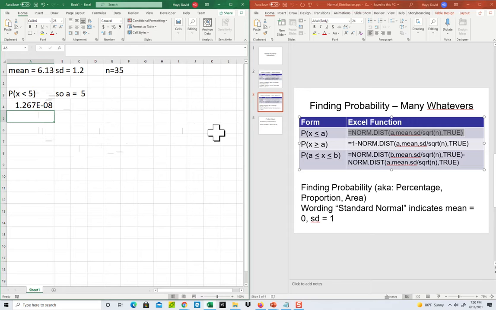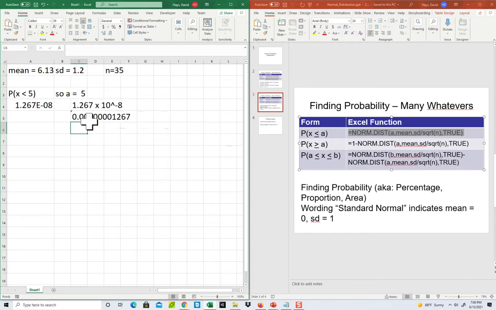Now, I made these numbers up right before I worked the problems, so sometimes you come up with bizarre answers like this. Your probability is not 1.27. In this case, that's scientific notation. That means 1.267 times 10 to the negative 8 power. What that means is you move your decimal point 8 places to the left. So I'm going to have 0.00000001267.